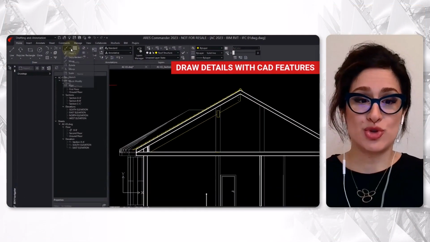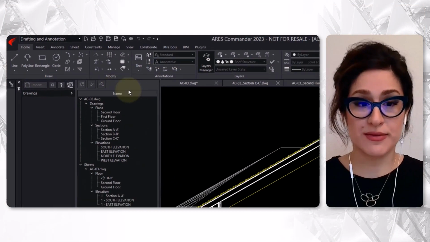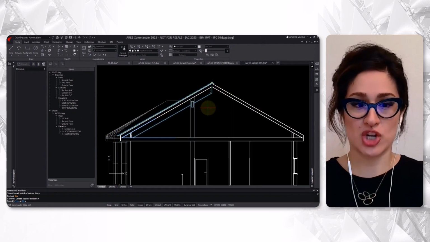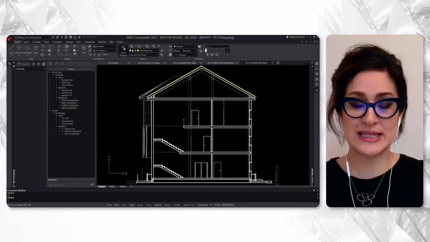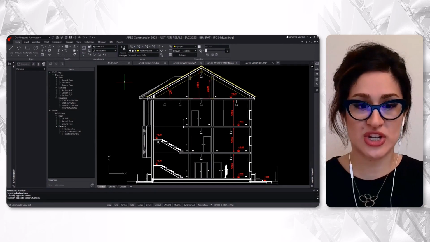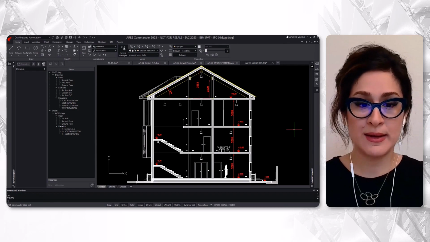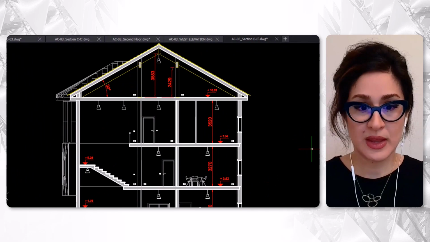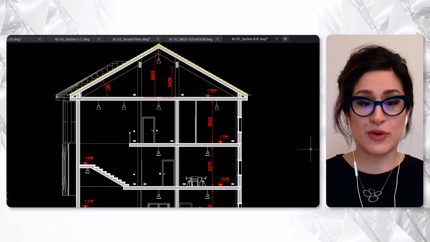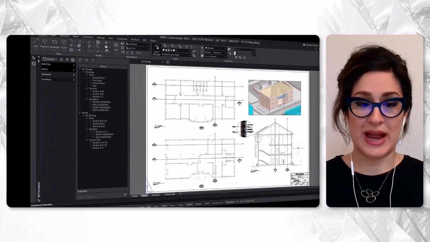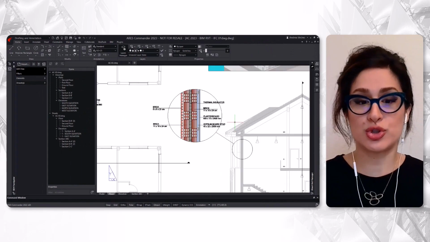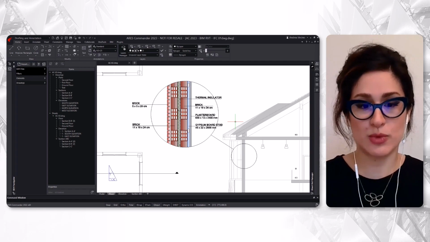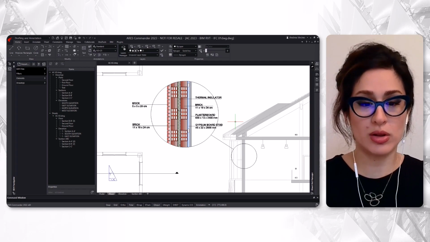After creating the BIM drawings, you can use the CAD features of ARIS Commander to draw additional details that could be missing in the BIM project. In this example, we see details being added to the roof, such as tiles and a truss. Using the CAD features, you can draw anything you want. And then we see, for example, dimensions and lights that were added. Finally, we may also use CAD features to draw or insert some detailed views, like this one representing the composition of the wall.